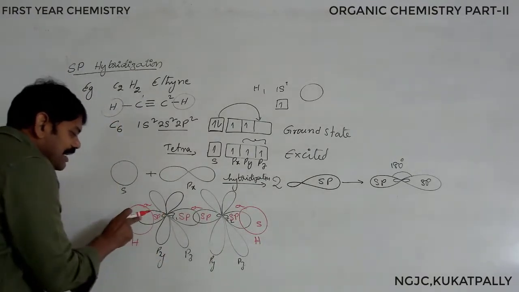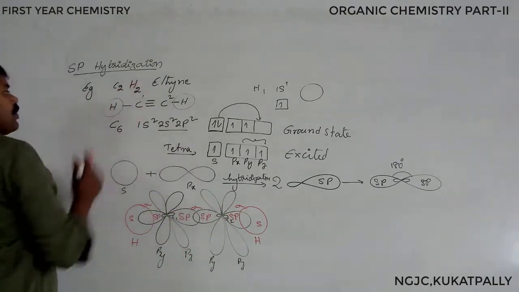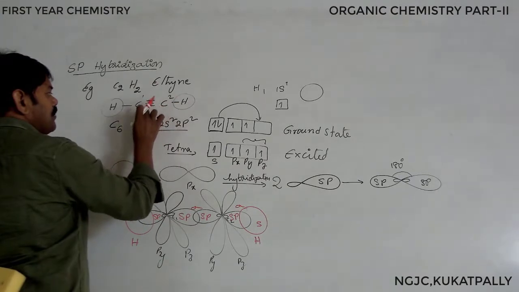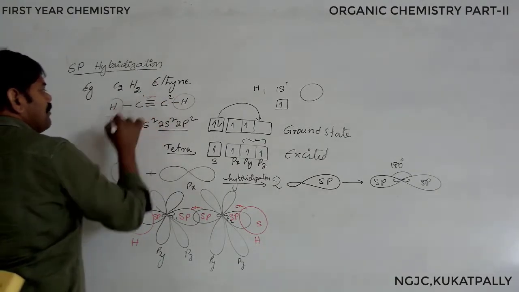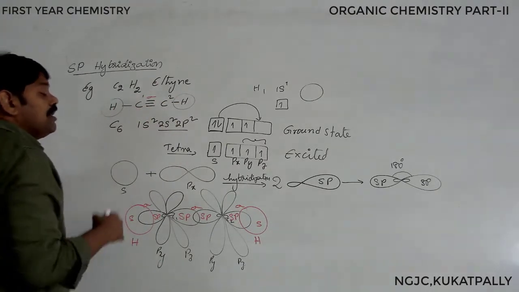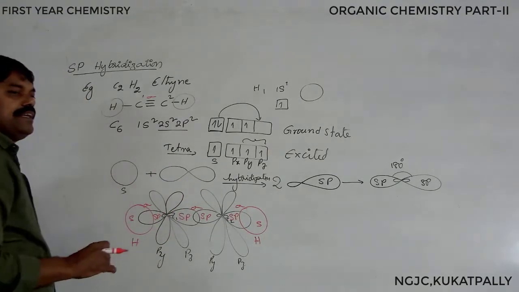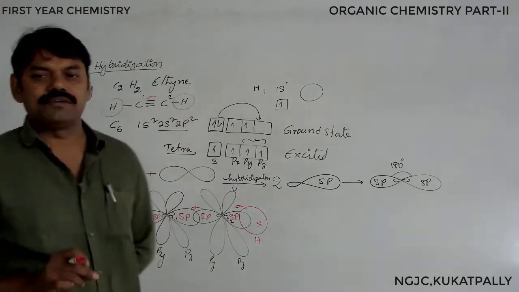Like that we get 3 sigma bonds in the compound. Among the bonds, totally we have 5 bonds: 1, 2, 3, 4, 5. Three are sigma bonds. The remaining 2 are pi bonds. How do we get pi bonds? Pi bonds are formed by lateral overlapping.